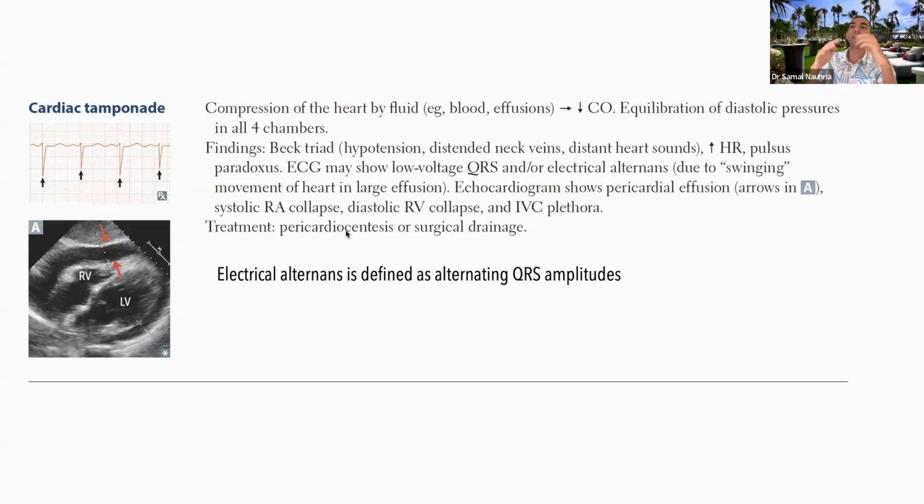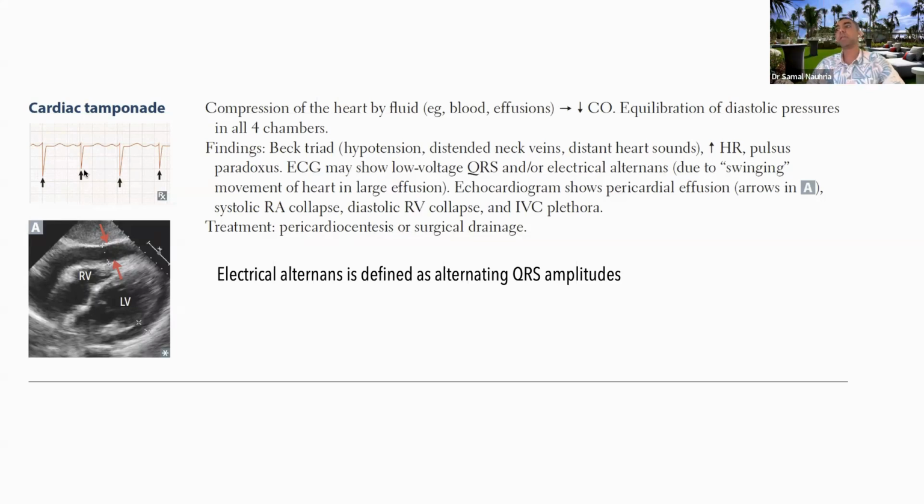Can you imagine? This is an abnormal movement of the heart. It's like a swinging movement of the heart. The heart is moving in fluid. So this is something that you see in EKG because of physical movement of the heart. This is not something electrical happening within the heart which is picked up by EKG. This is just physical movement of the heart.